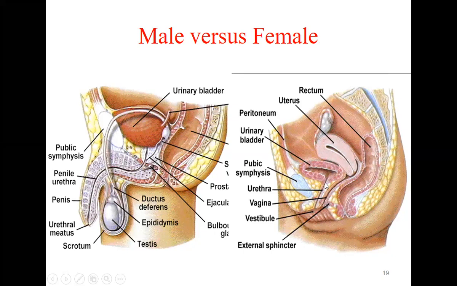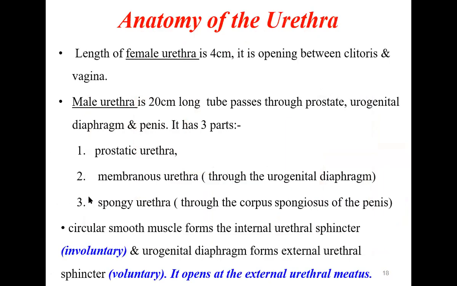But in case of the female, the urinary bladder is there, and just below that it opens directly in front of the vagina. Just in front of the vagina is the urethral opening. So in case of female, it is very short, just 4 centimeters. But in case of male, it is very long. It has three parts: prostatic urethra, membranous urethra passing through the urogenital diaphragm, and spongy urethra, also called the penile urethra because it passes through the corpus spongiosum of the penis.